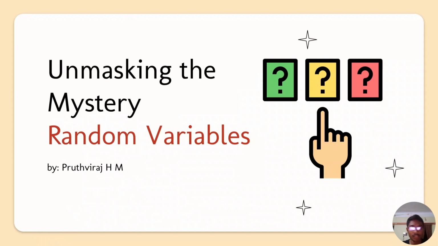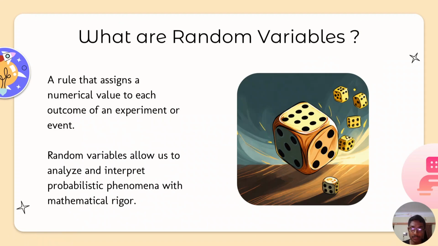So today in this video I will be discussing random variables. You might be having a question like, what exactly is this random variable? A random variable is basically a rule that assigns a numerical value to each outcome of an experiment or an event. Let it be rolling a die or tossing a coin. Both these experiments provide a random value.